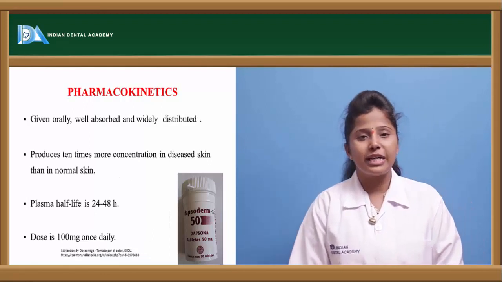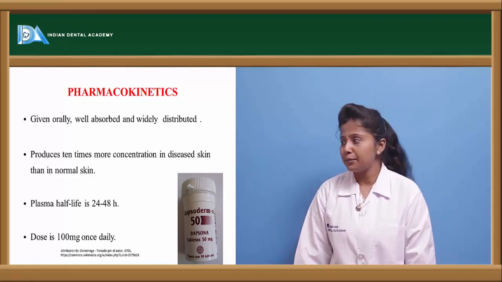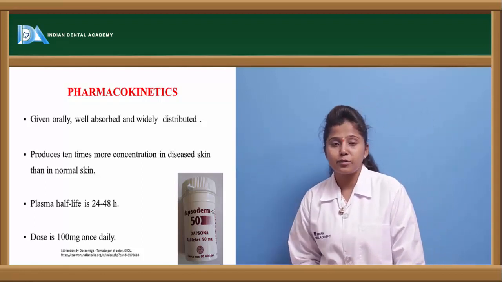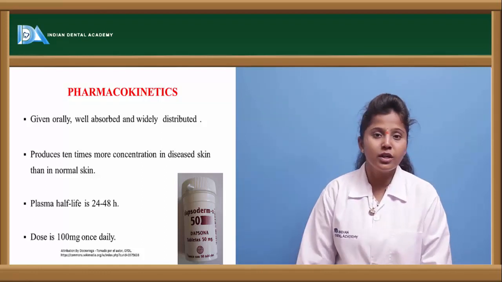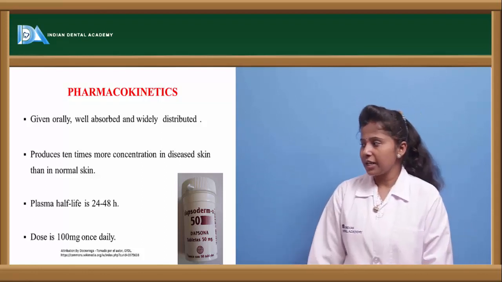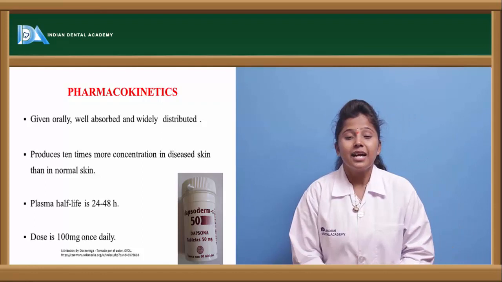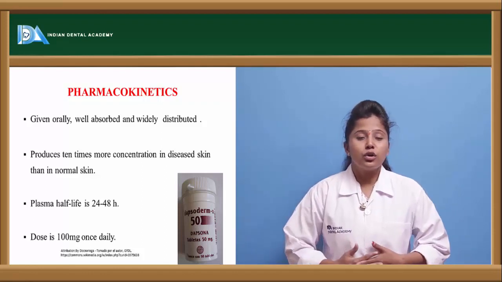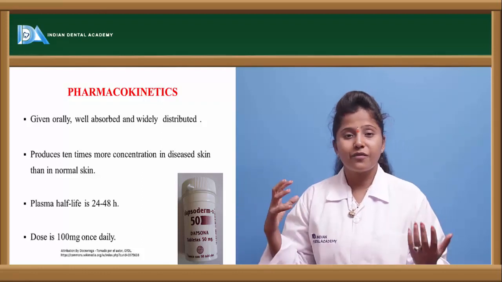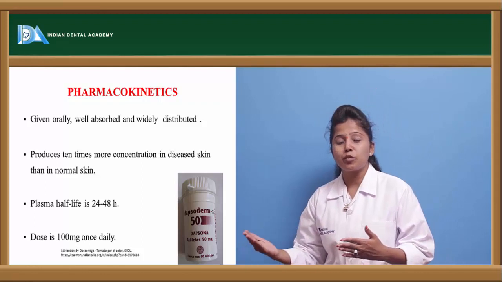Let us see the pharmacokinetics. Dapsone is mainly given through the oral route and it is well absorbed in the GIT and well distributed also. When the absorption capacity is more, then the distribution will be more for that particular drug. And this produces 10 times more concentration in the diseased person than the normal person. In the sense, if we give dapsone to a normal person, it shows less effect when compared to the infected person. If an infected person is given dapsone, then it will show greater potency.